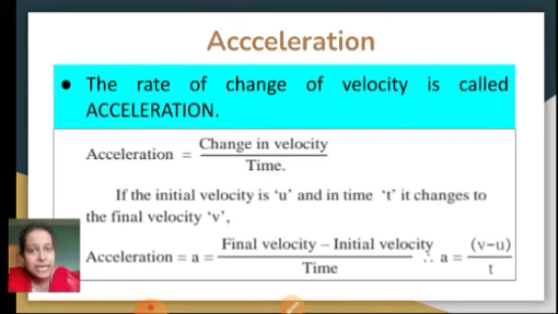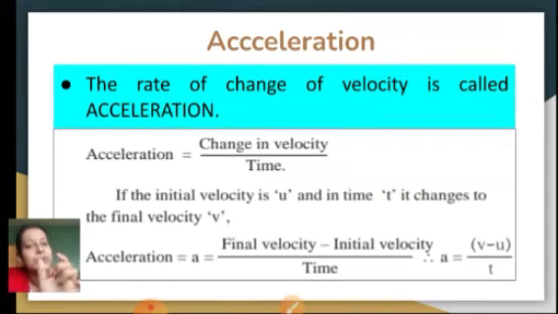Now always remember, initial velocity is designated by the letter small u and final velocity is designated by the letter small v. So the formula becomes v minus u upon t. Remember this formula? A, where A is acceleration, is equal to v minus u upon t. Fine. Now you know v is velocity, it is given by meters per second. u is also given by meters per second.